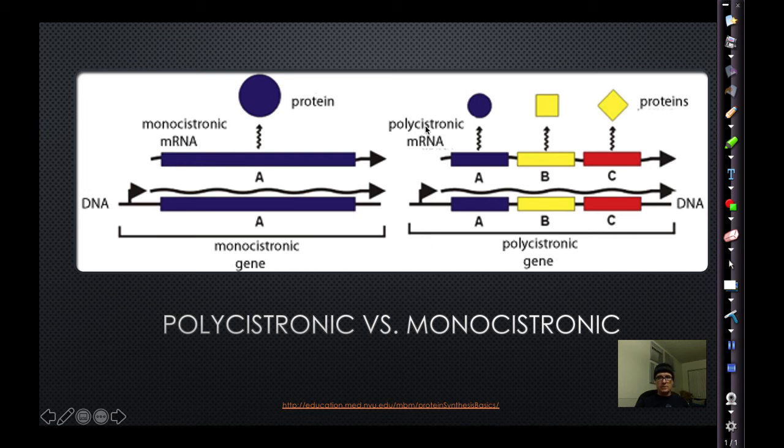In a prokaryotic cell, you have polycistronic genes, where you have multiple genes that are made into an mRNA that contains these multiple genes, which then goes on to make multiple proteins. So monocistronic, mono meaning one, means you have one mRNA from one gene, which makes one protein. Polycistronic, poly means many. You have multiple genes being made on an mRNA, which then makes multiple proteins. So polycistronic is for prokaryotic, monocistronic is for eukaryotic.